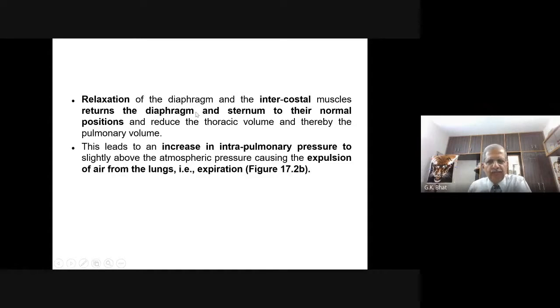It returns the diaphragm and the sternum to their normal position, and reduces the thoracic volume and thereby the pulmonary volume. This leads to an increase in intrapulmonary pressure. Intrapulmonary pressure means pressure inside the lung, slightly above the atmospheric pressure, causing the expulsion of air from the lungs, and this is known as expiration.